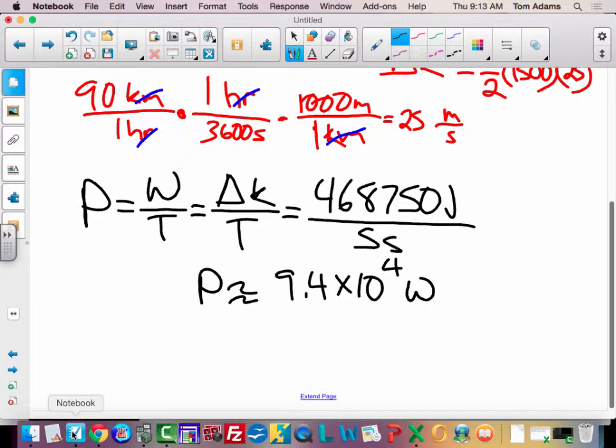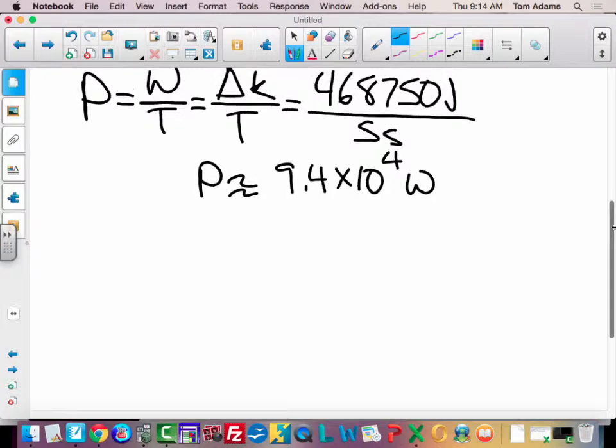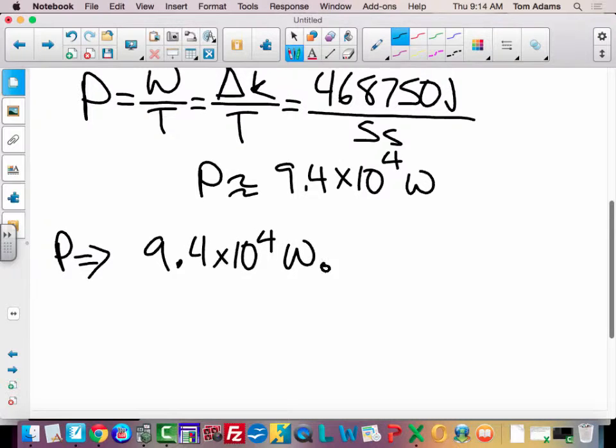Depending on how they worded the question, it says, what is the average power required to do this? And we could say watts. Another way that we could write that is in horsepower. In your textbook, there's a conversion ratio for watts to horsepower. So I could also say that the power is equal to 9.4 times 10 to the 4 watts, and then we have to do this conversion.